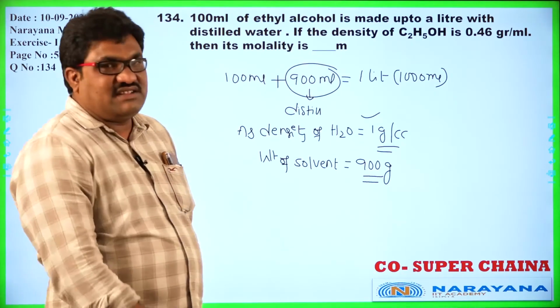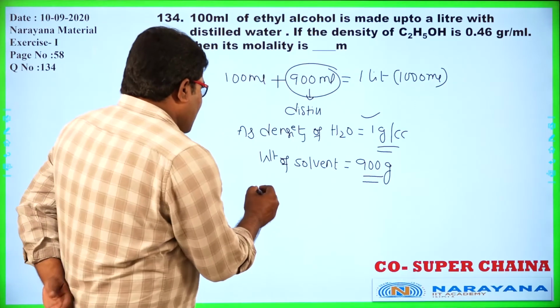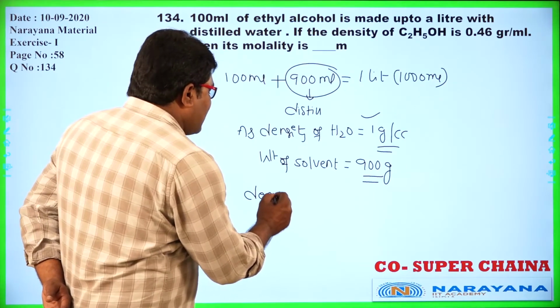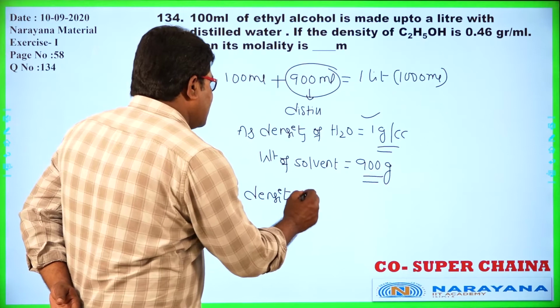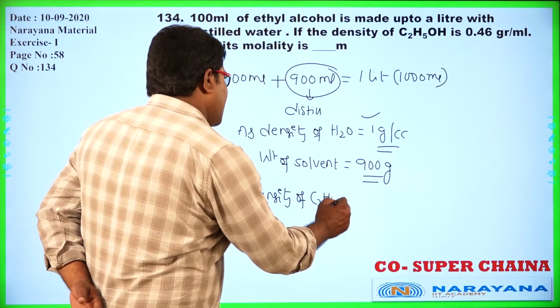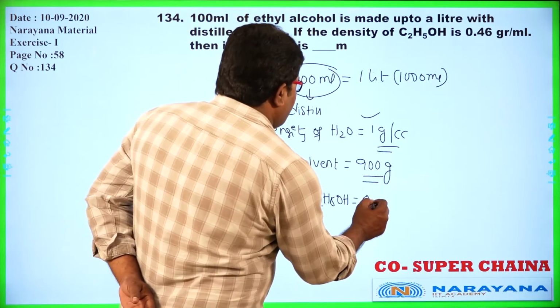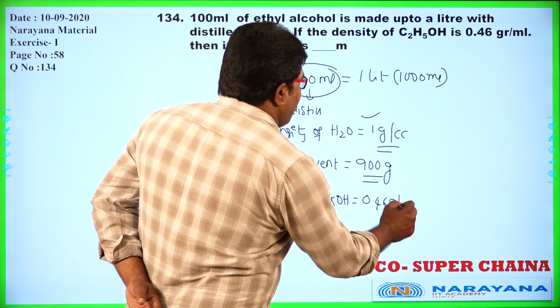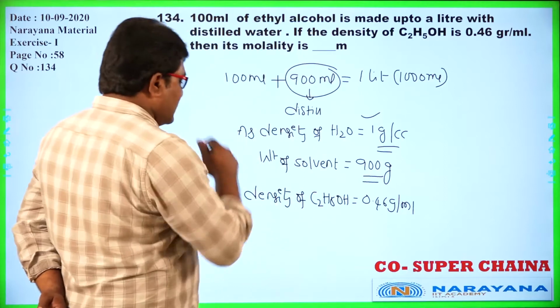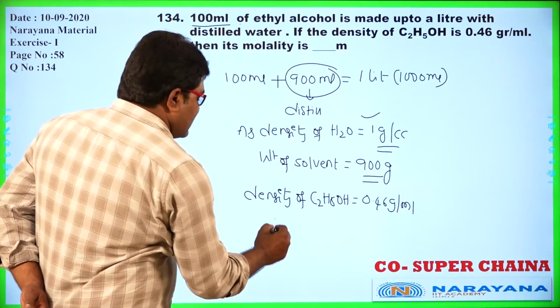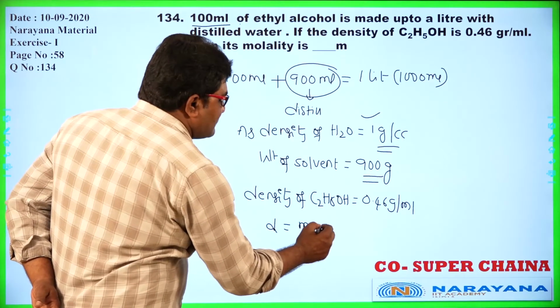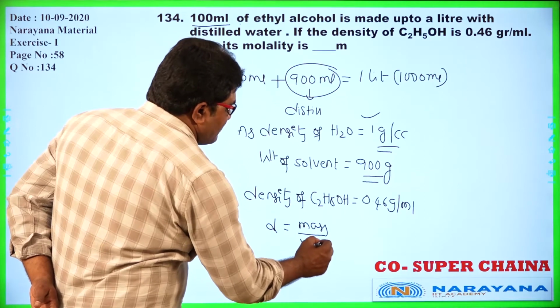So how to find the weight of solute? The density of ethyl alcohol he has given is equal to 0.46 gram per ml. Given volume is equal to 100. So, density is equal to mass by volume.